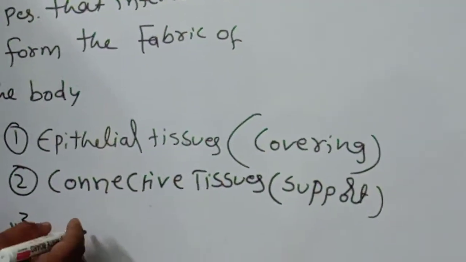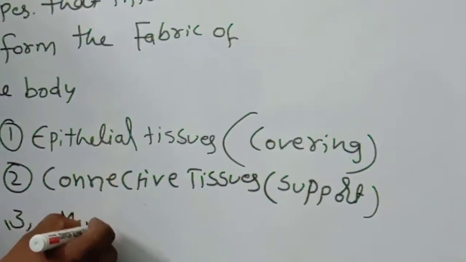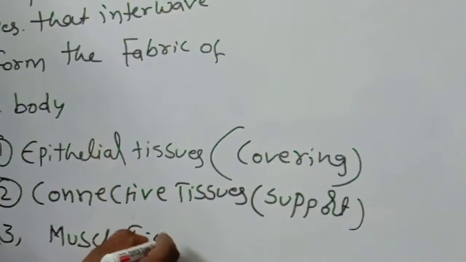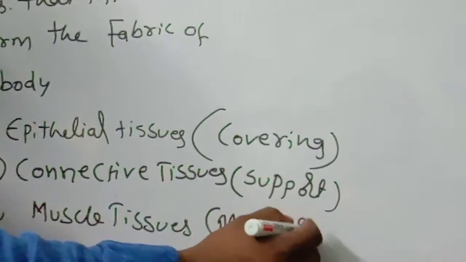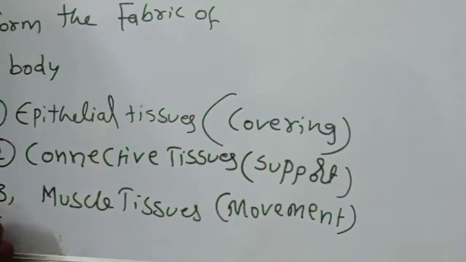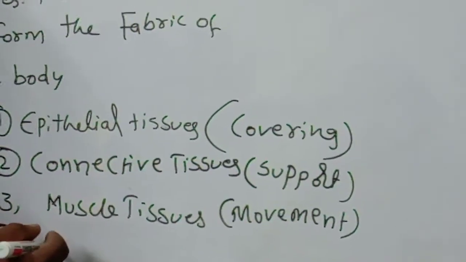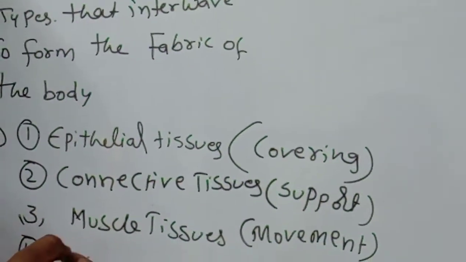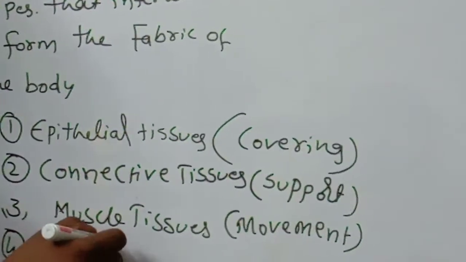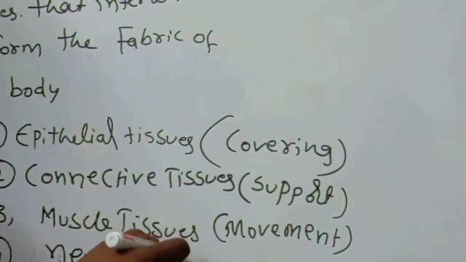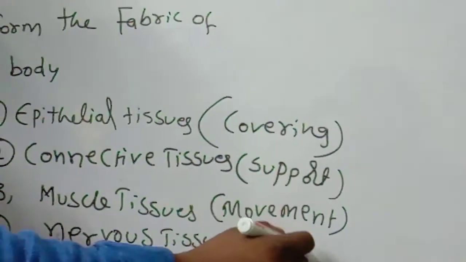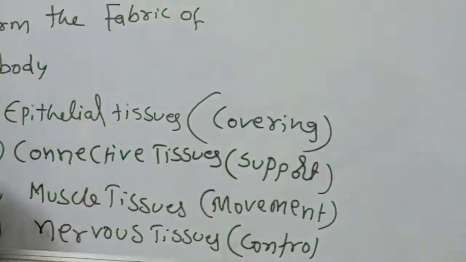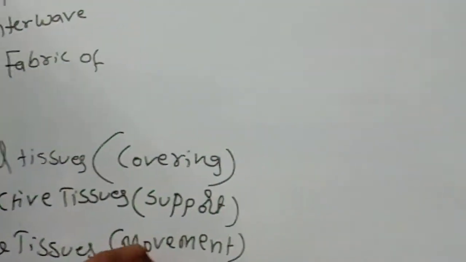Next one, the muscle tissue. The muscle tissues are helpful for, most importantly, movement. And the fourth one is nervous tissue. Nervous tissue is helpful for control and coordination. Okay children, these are the main important tissues.